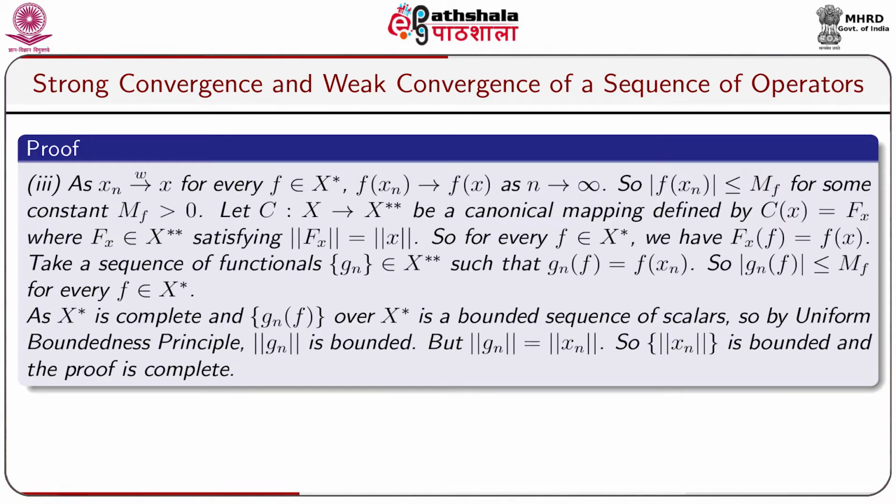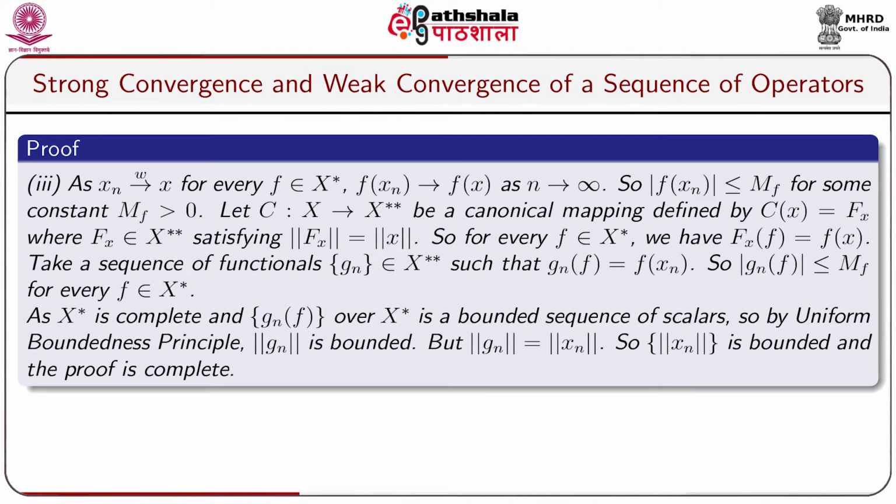Now we shall give a proof of 3. As xn converges to x weakly, for every f belonging to X star, f(xn) converges to f(x) as n tends to infinity. So modulus of f(xn) is less than or equal to M suffix f for some constant M suffix f greater than 0, because every convergent sequence is bounded. Let C from X to X double star be a canonical mapping defined by Cx equal to Fx, where Fx belongs to X double star satisfying norm Fx equal to norm x. So for every f belongs to X star, we have Fx(f) equal to f(x).